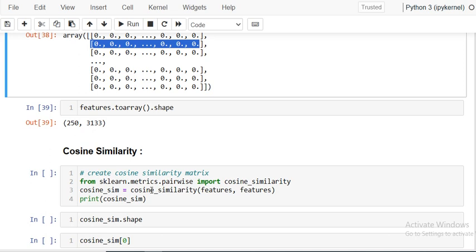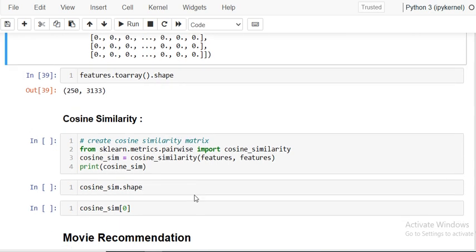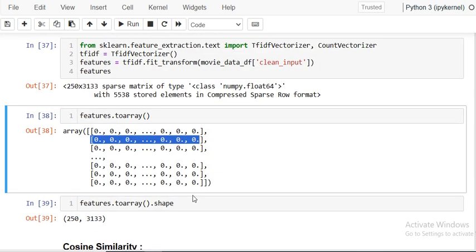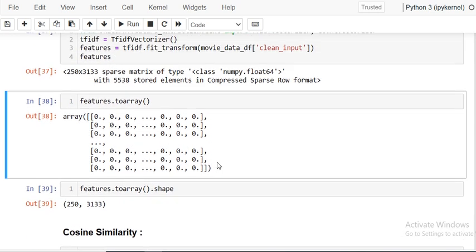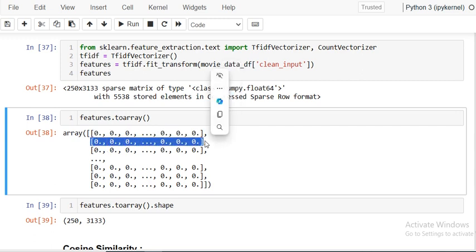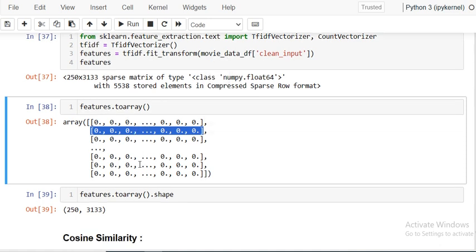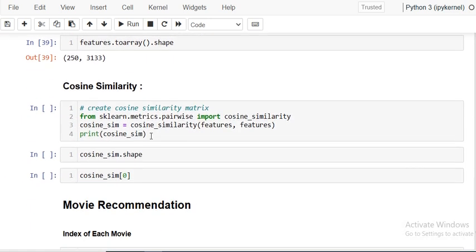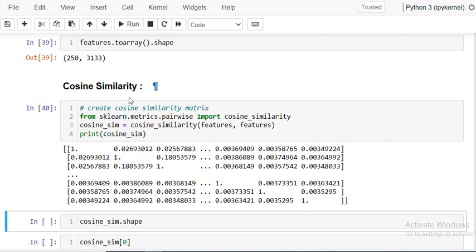Here we have created the object of this, and the input is features comma features, meaning it will check the matrix against itself and check how close they are to each other, meaning this row, this array, is matching with this array by how much. That score is given, so you will see that here.